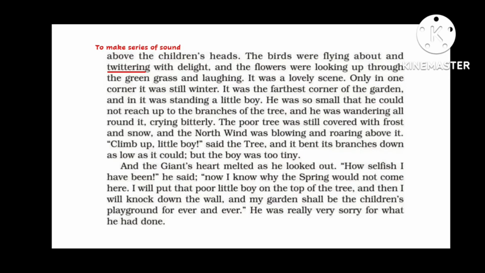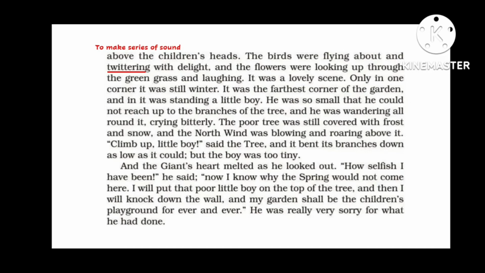Because the boy was not able to sit on the branch of the tree, and the tree was even trying to put its branch down, lower its branch so that the boy could climb. And since the boy was not able to sit on the tree, there was still winter in that part of the garden. There was frost, there was snow, and there was north wind that was roaring above the tree.